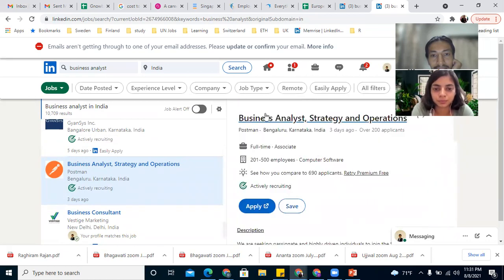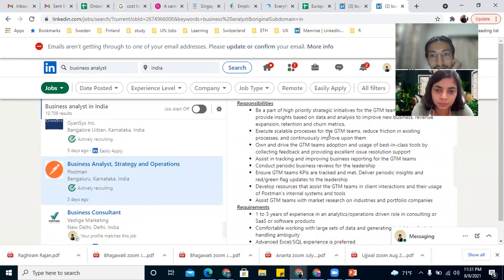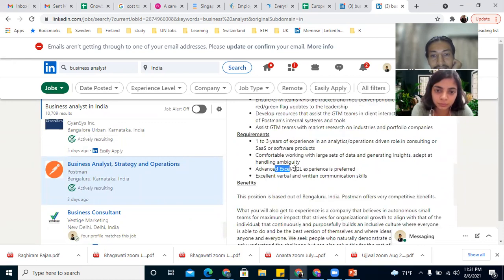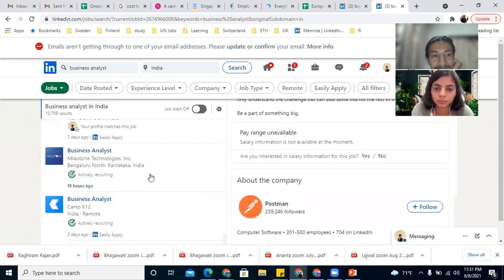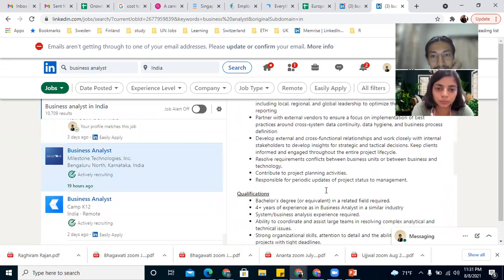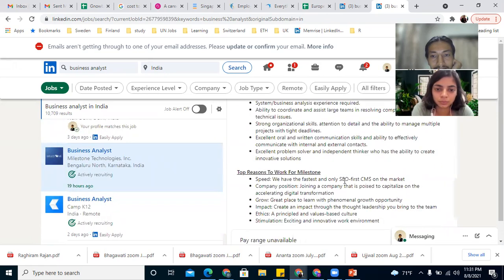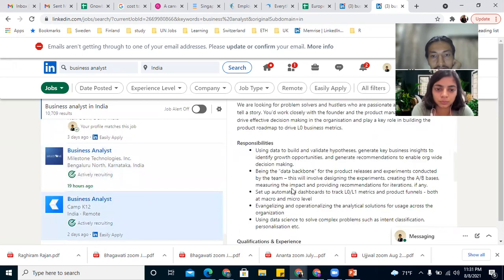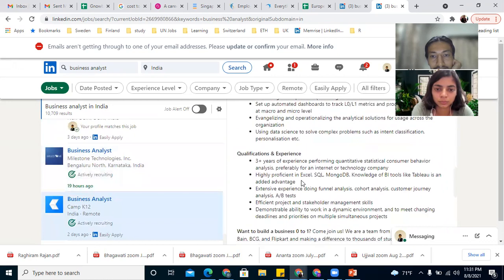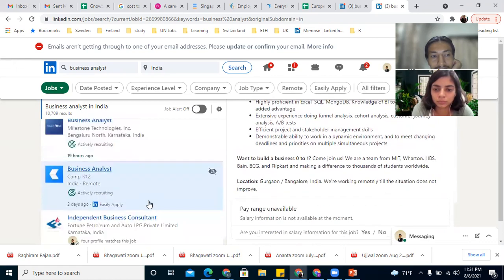Okay, so this company is asking for business analyst, go-to-market strategy teams, advanced Excel, SQL. Business analyst, Camp K12 business analyst: Excel, SQL, MongoDB, knowledge of BI tools like Tableau. These are all helpful.